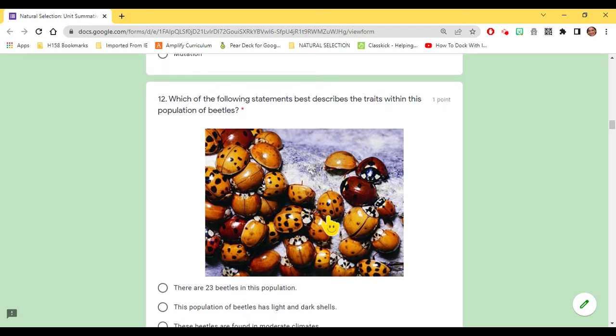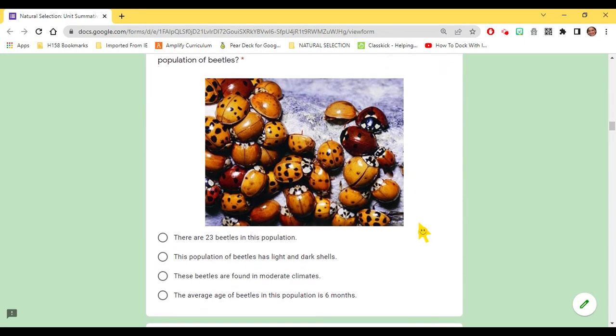Which of the following best describes the traits within this population of beetles? There are 23 beetles in this population. This population of beetles has light and dark shells. These beetles are found in moderate climates. The average age of beetles in this population is 6 months.